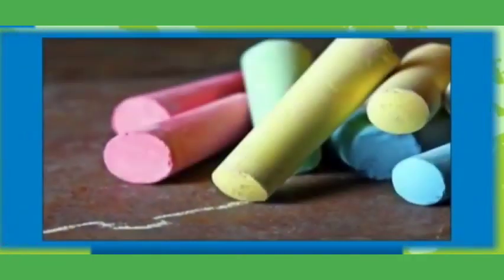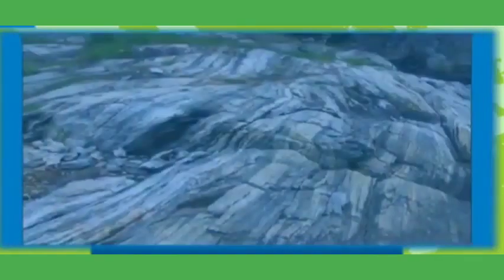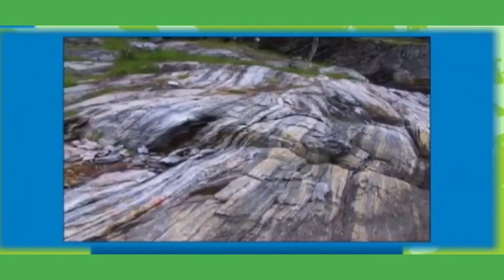Next one is metamorphic rocks. The meaning of metamorphic is changed or altered. These rocks are either igneous or sedimentary rocks which undergo changes due to excessive heat or pressure.